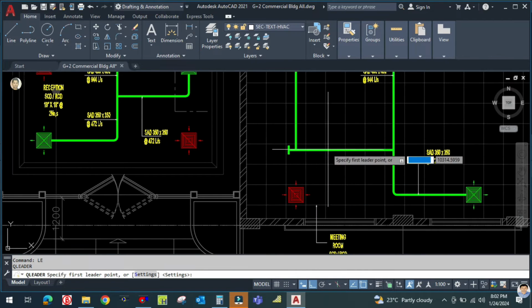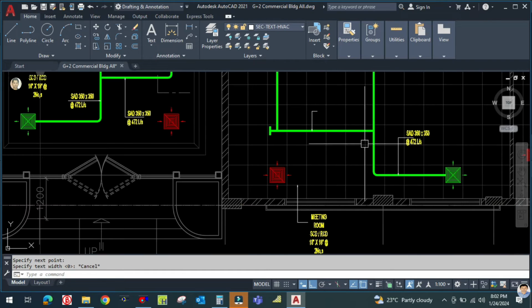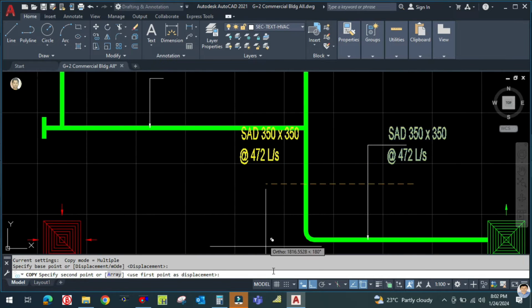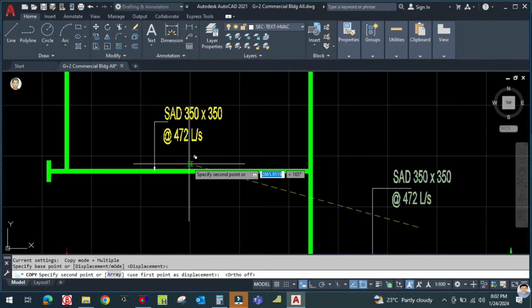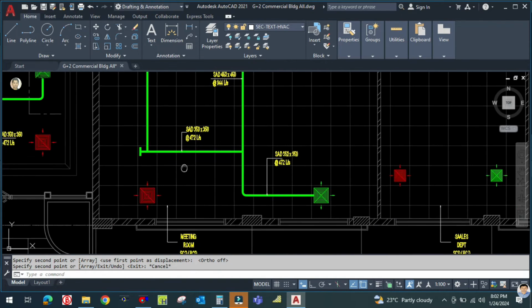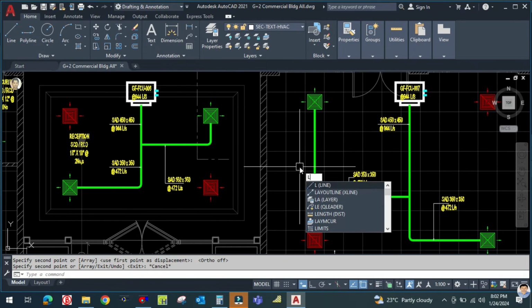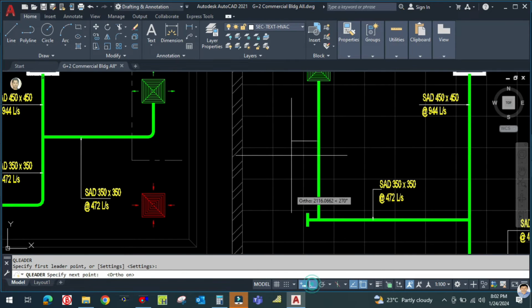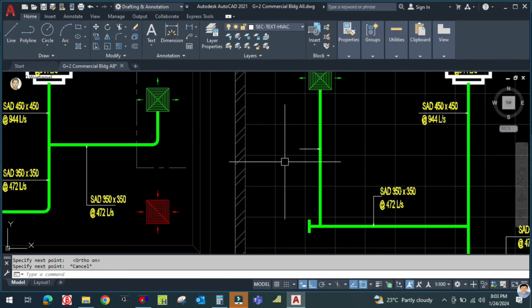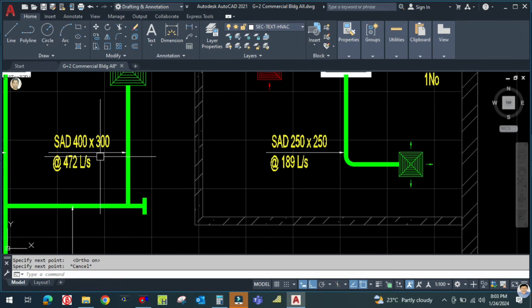So let me use another leader line here, like this. Okay, let us copy this text, place it here. Okay, and then for this one, let's use another leader line here. Okay, and then the size of this branch will be similar to this one, 400 by